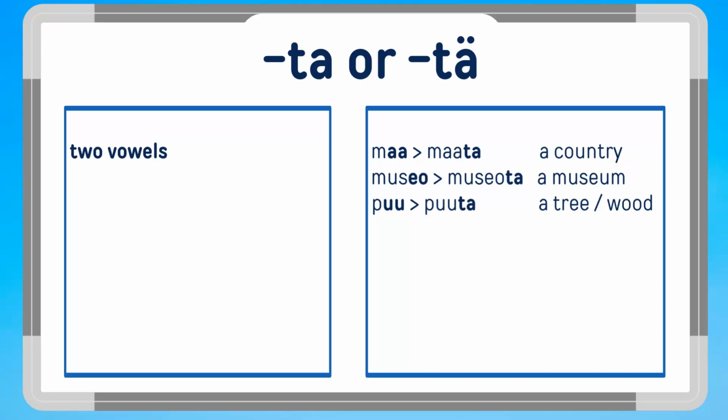You'll use the ending ta or tä if the word ends in two vowels, such as in the word country. Maa, maata. A museum, museo, museota. A tree or wood, puu, puuta.